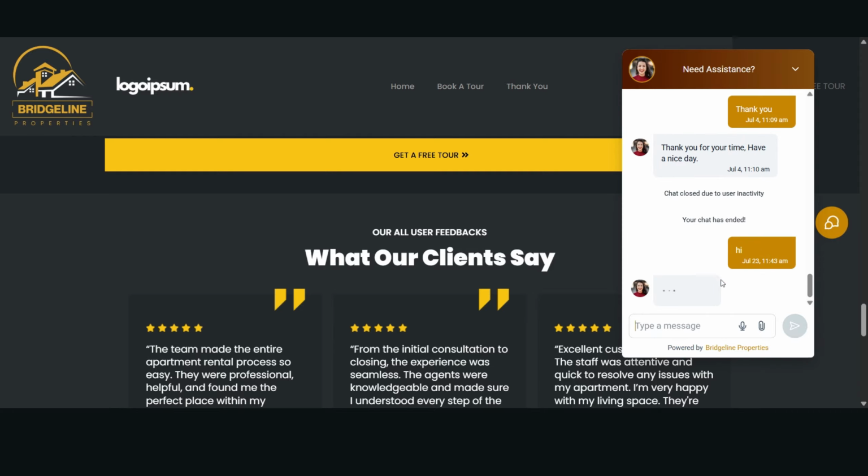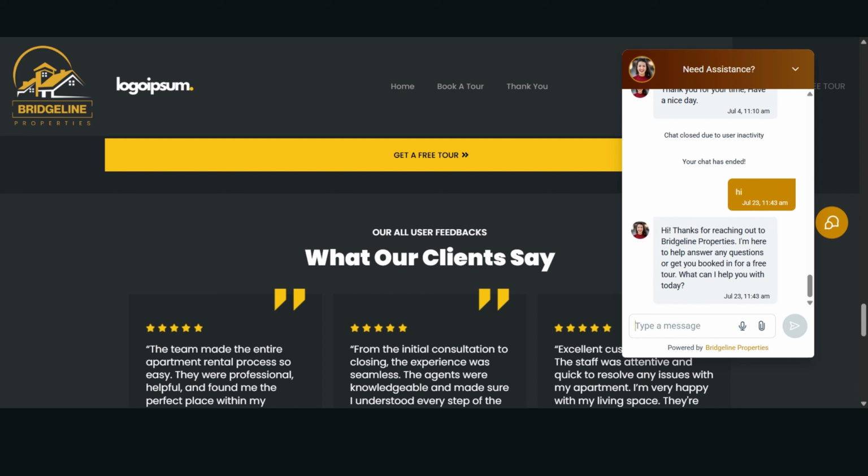So it's going to give a response. Okay, so you can see it. Then if I want an apartment in a specific country, I can type out the country. And if the particular country I want is not in the database, it can tell me that this particular country is not in the database, or it can move me over to a human agent. That's because they have human agents in their team. So it can hand me over to one of them.